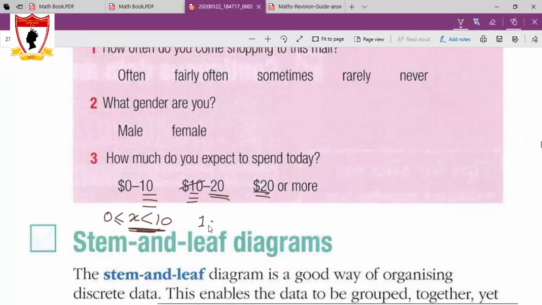We can say from 10, look, there is an equal with it. X stands for the amount of money that you're going to spend, less than 20, and the other one is 20 is less than or equal to the amount you spend, and this side is unlimited. This way makes the result that the person who collects this data gets more accurate.